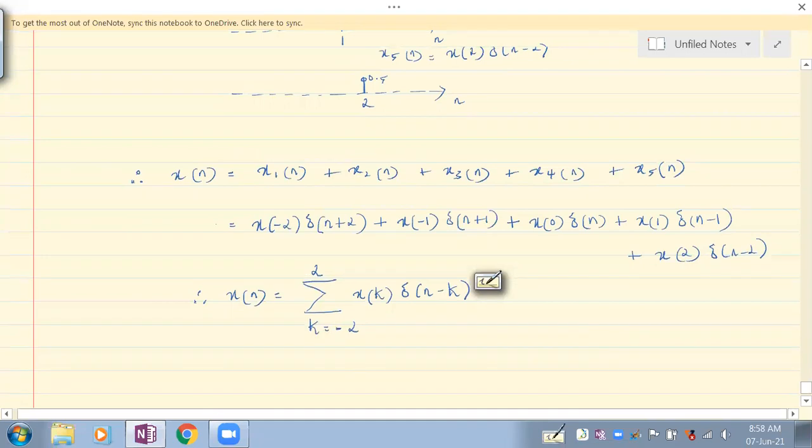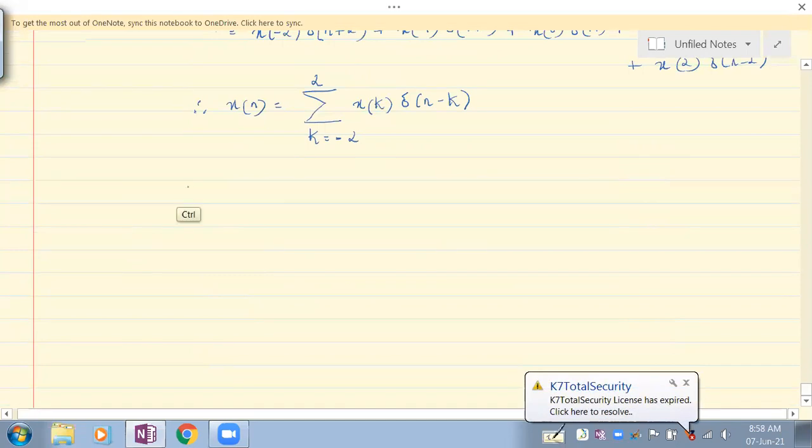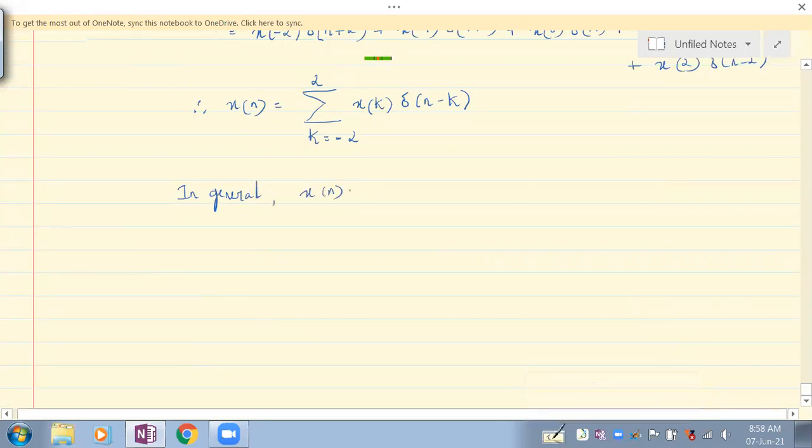In general, let k range from minus infinity to plus infinity. Sorry, it's not n, it's k, right?